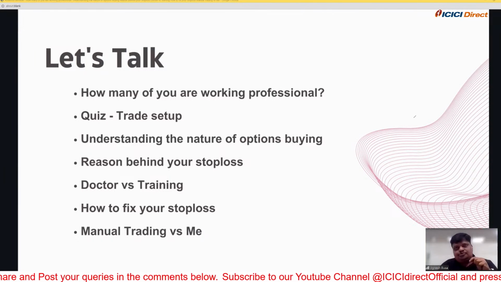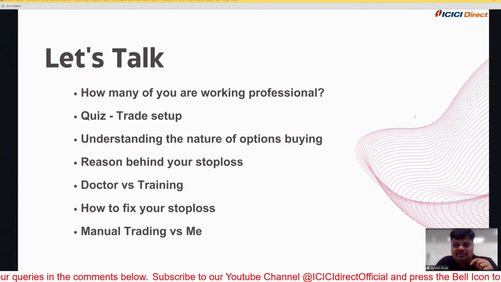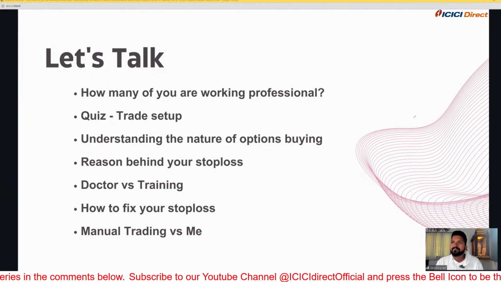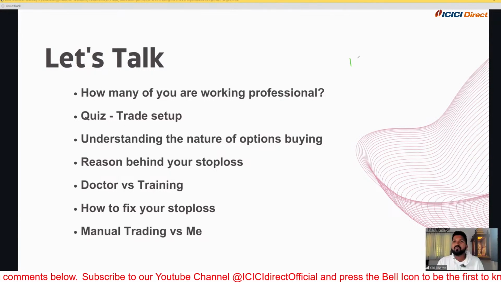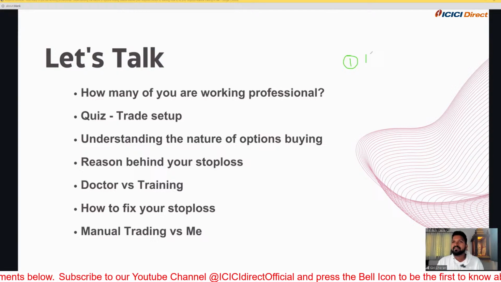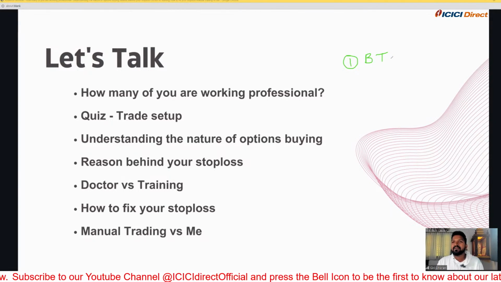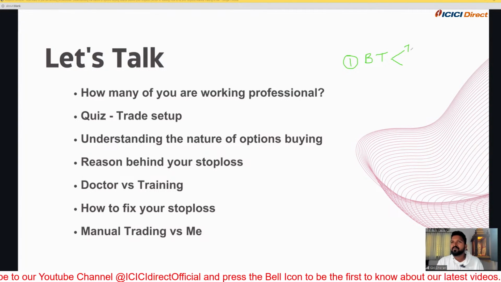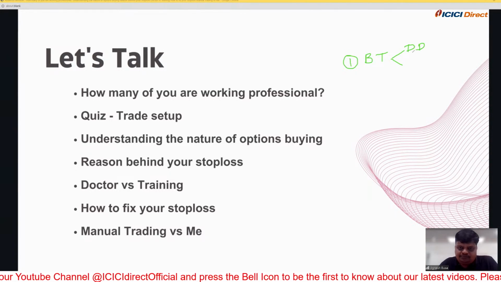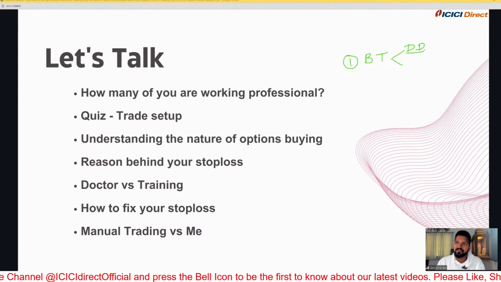Should I directly go and code my strategy and go live, or is there a process of backtesting, as you have told in the session? What will be the flow? Yeah, the first and foremost thing is that we start with backtesting. And in the backtesting, a very important parameter will be the drawdown. The drawdown is going to play a vital role because that is directly connected with human psychology.